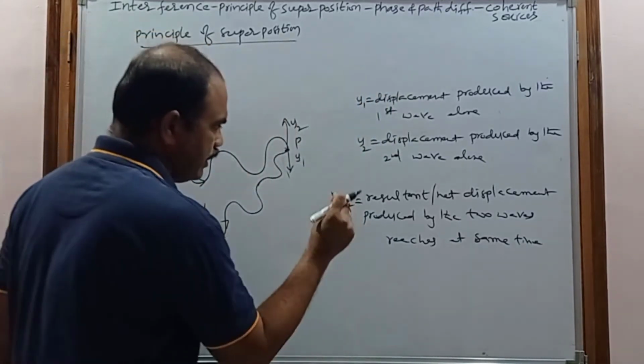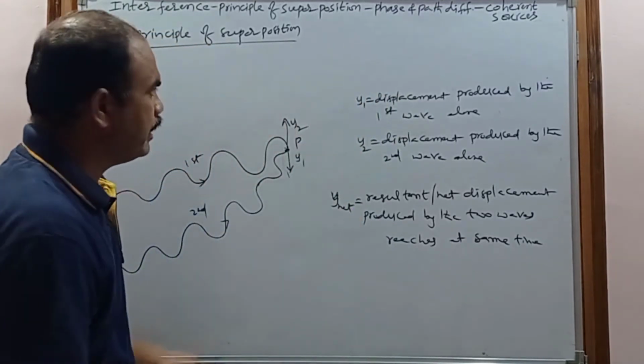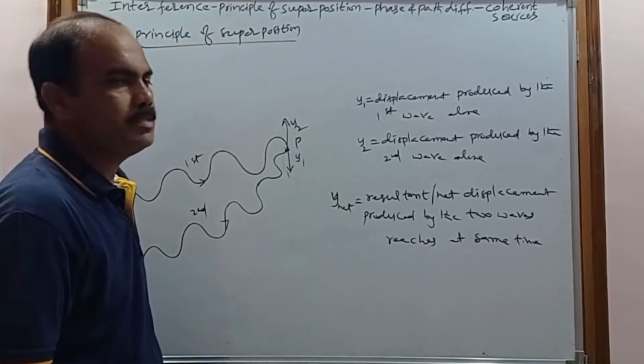This net displacement can be calculated with the help of the principle of superposition.